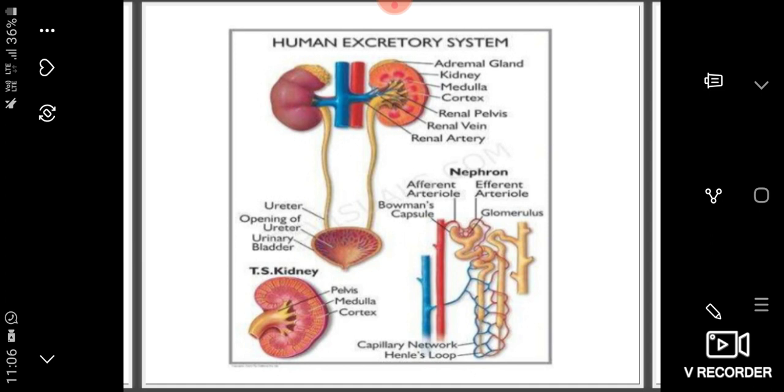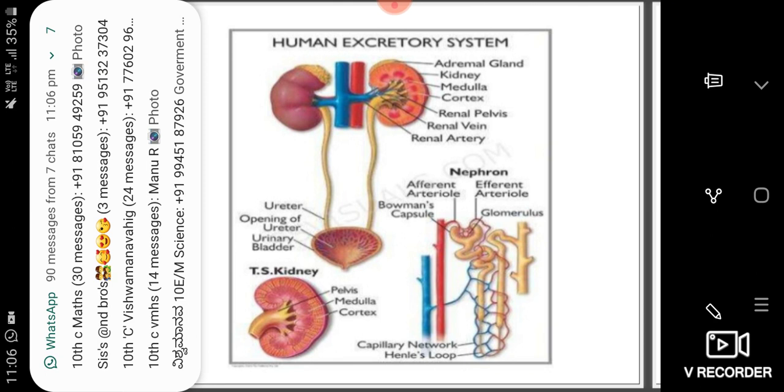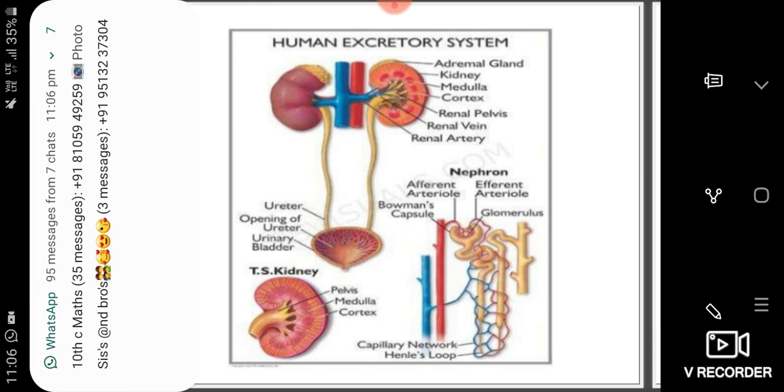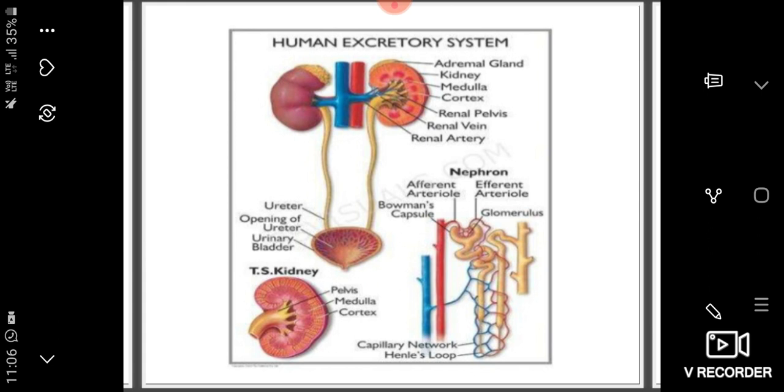So, when we cut the kidney longitudinally, we can see two regions: the outer cortex and the inner medulla. You have to see the TS kidney, meaning the transverse section of the kidney. When you cut the kidney and look under the microscope, we can see two regions, the outer cortex and inner medulla. And then inside the kidney, tiny working units called nephrons are present.